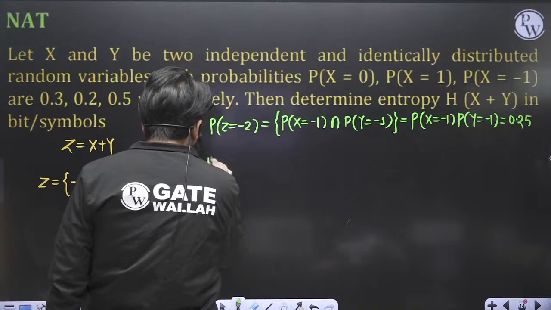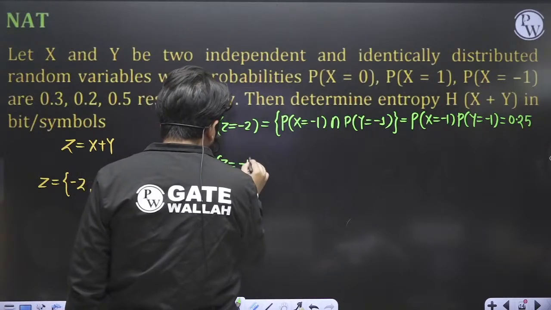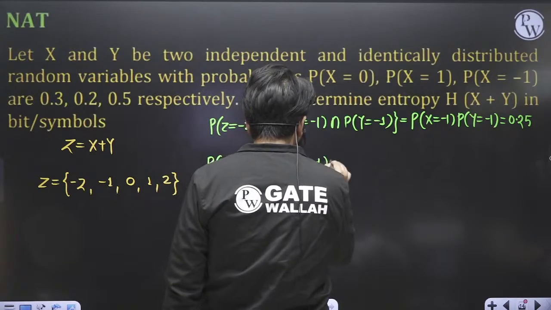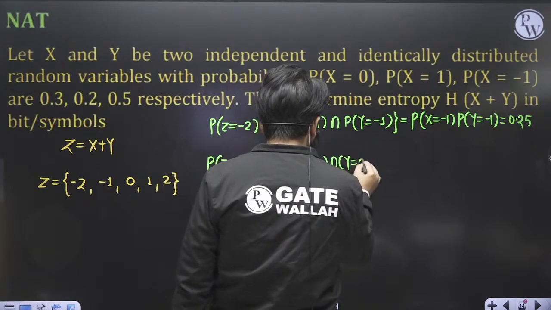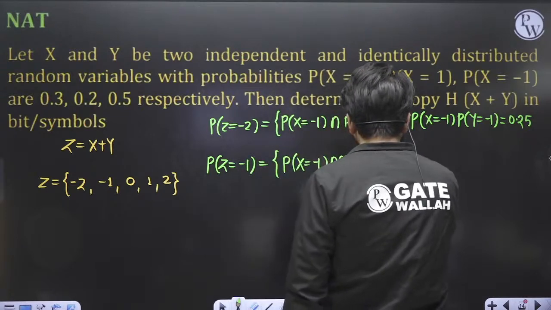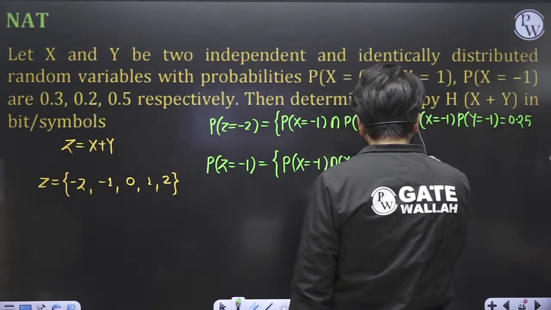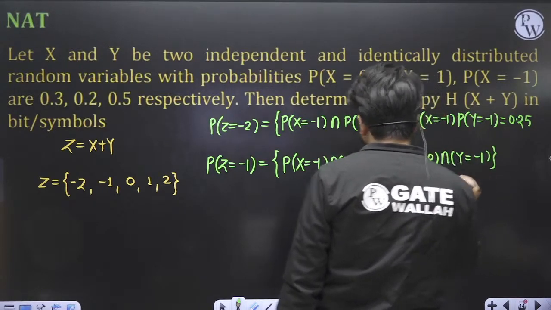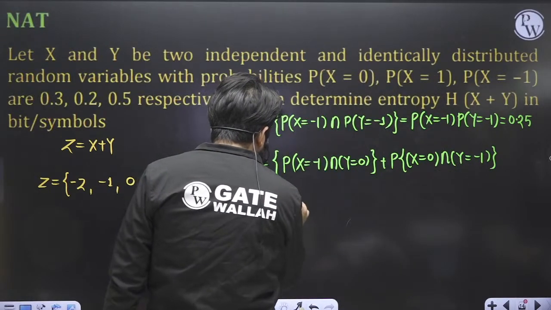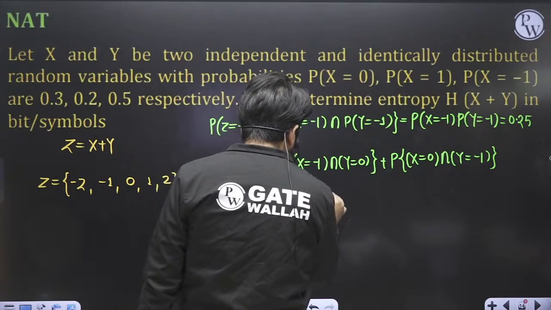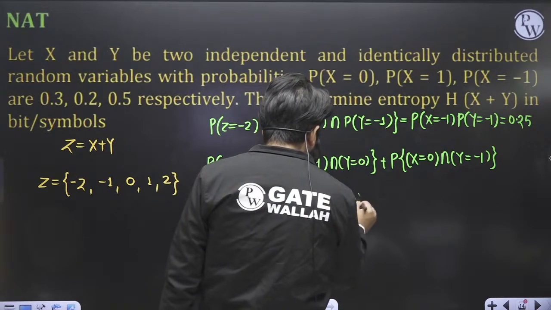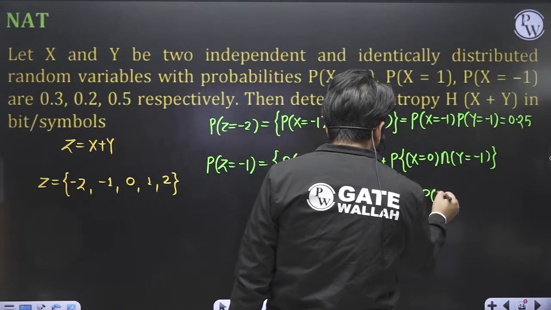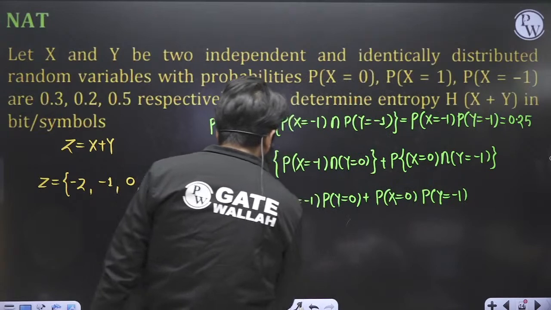Now another random variable becomes z equal to -1. Probability of x equal to -1 intersection y equal to 0, or the probability of x equal to 0 intersection y equal to -1. Fine. So this becomes probability of x equal to -1, probability of y equal to 0, plus probability of x equal to 0 into probability of y equal to -1.